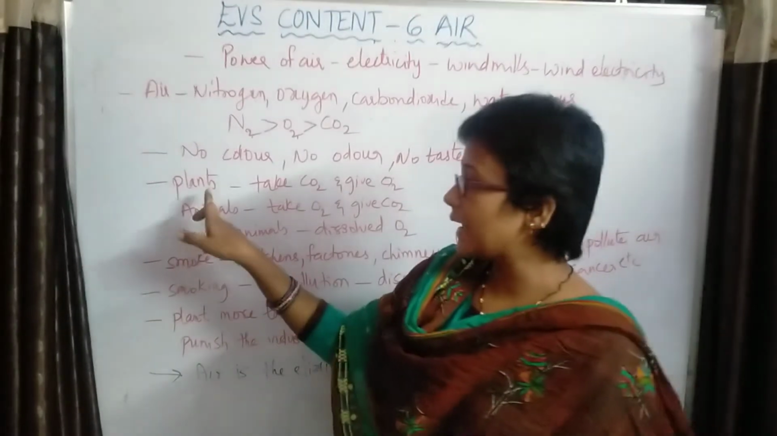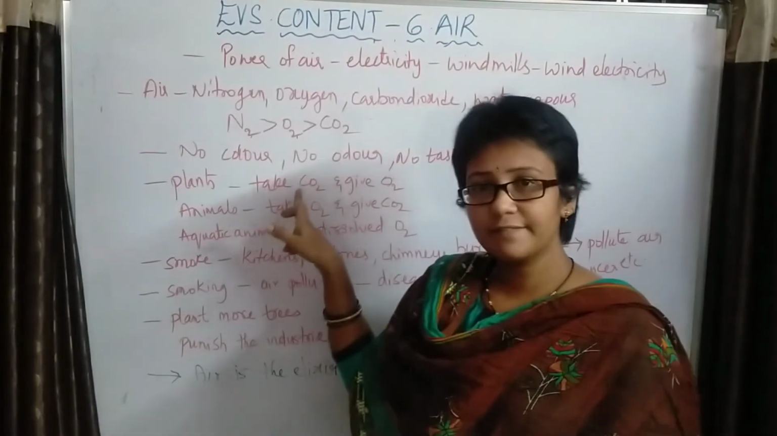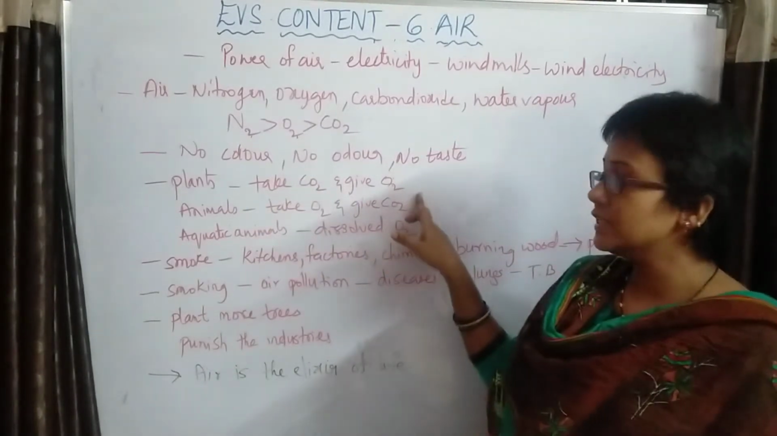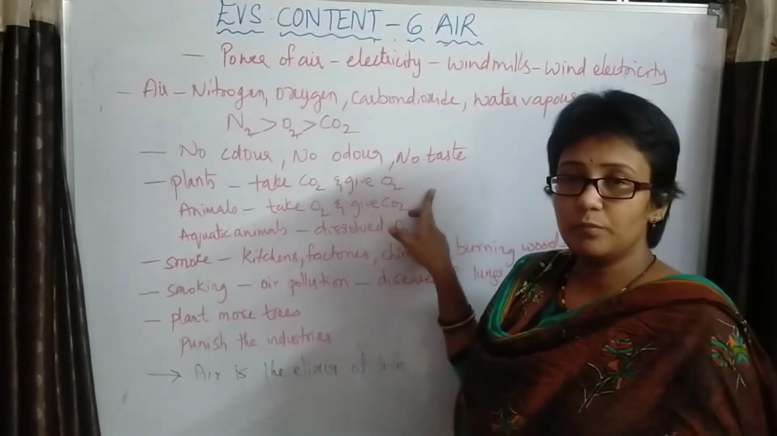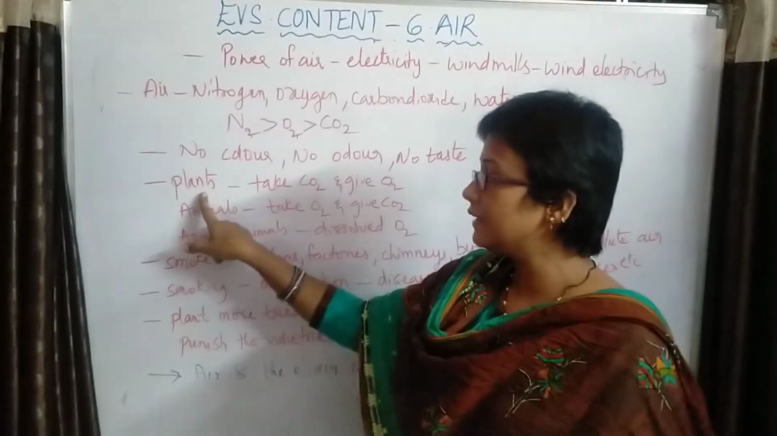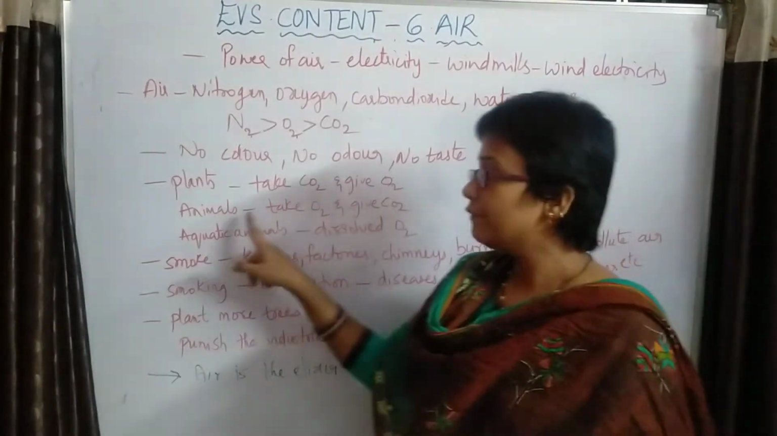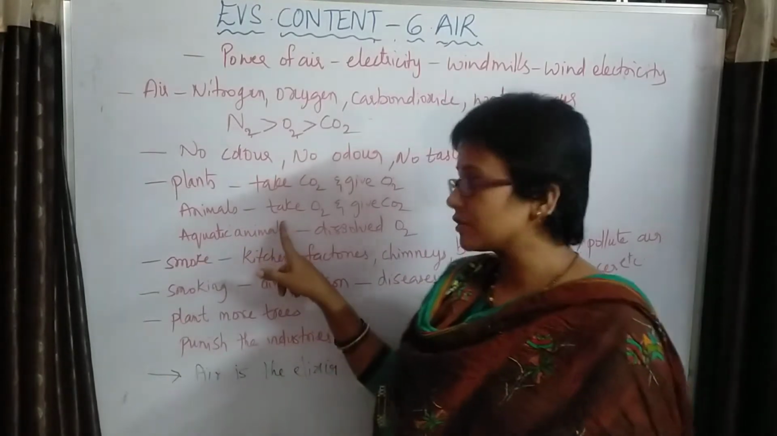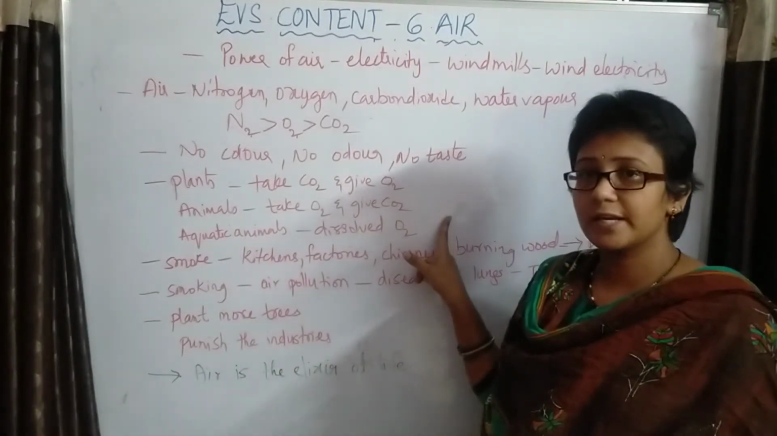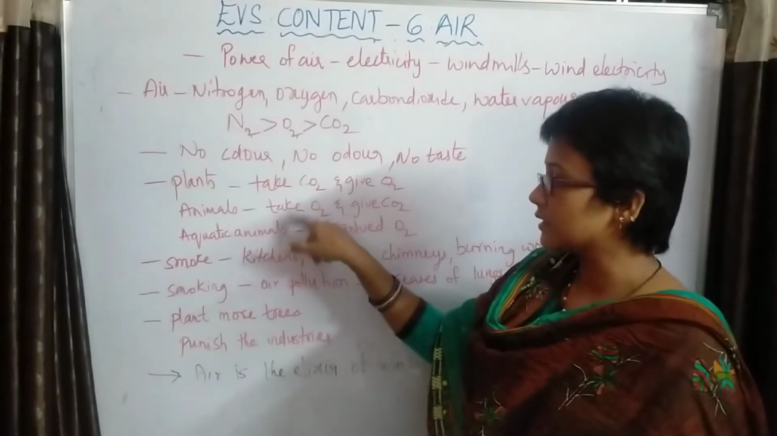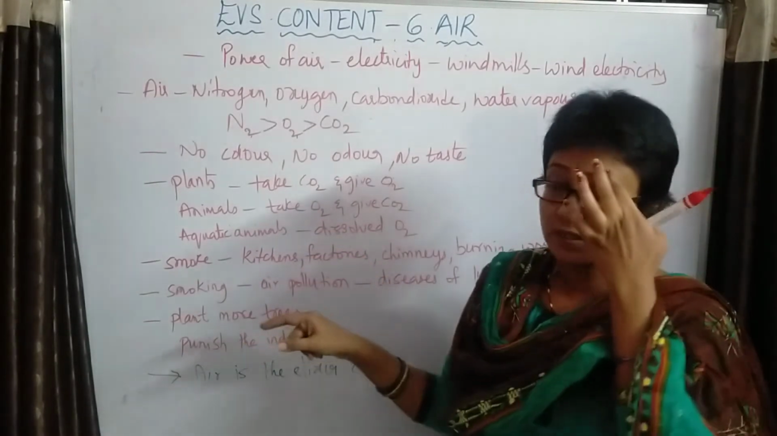If we observe, plants will take carbon dioxide from the air and they will release oxygen into the atmosphere, into the air. So plants will take carbon dioxide from the air and will give oxygen into the air. If we observe animals, they will take oxygen and will give carbon dioxide into the atmosphere. Reverse. Plants and animals will do the reverse.